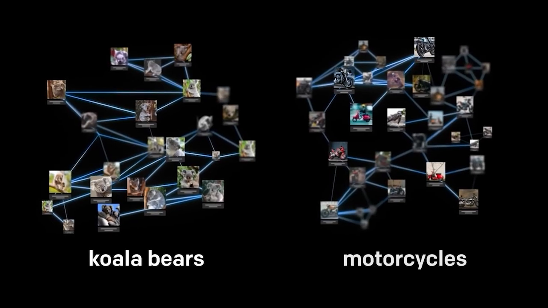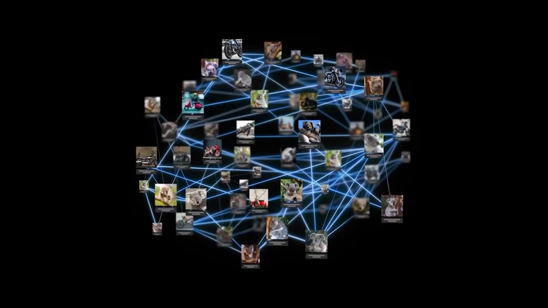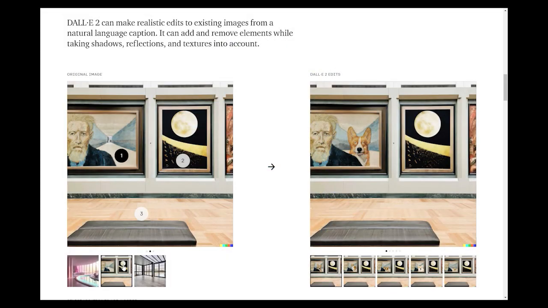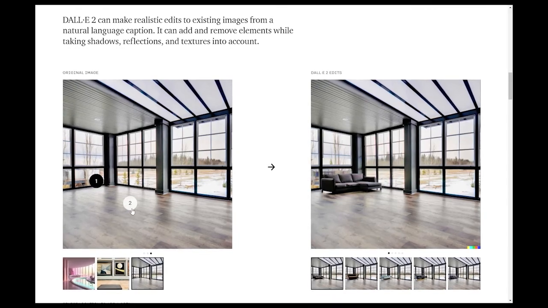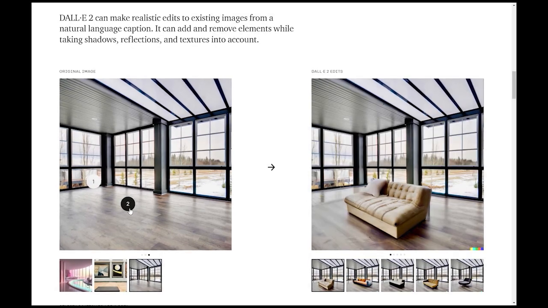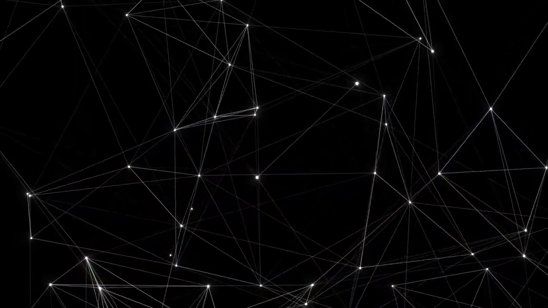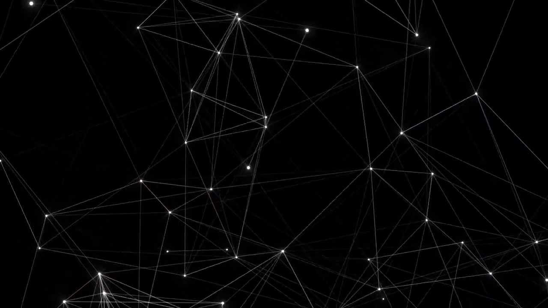Apart from the capabilities of the DALL-E 1, DALL-E 2 can do realistic editing to the existing images to a given caption, whether it applies to the whole image or to a part of it. Also, it is able to manipulate and rearrange objects in the images, proving it can identify objects in a flat 2D image like a human would. Since this is a video about the DALL-E 2 system, let's look at how the DALL-E